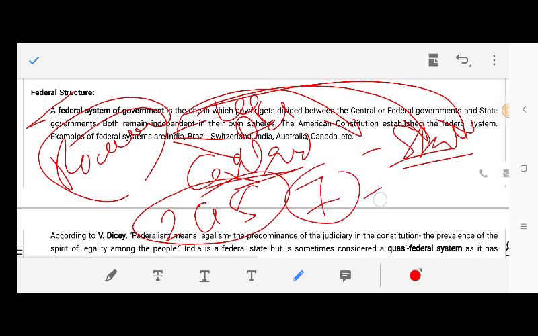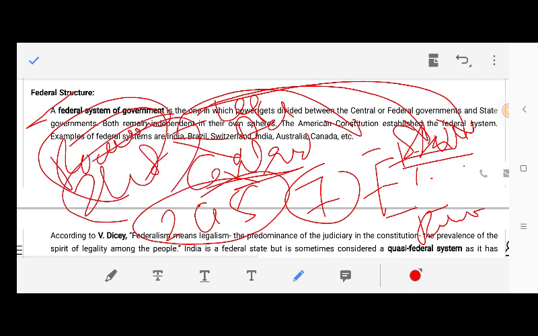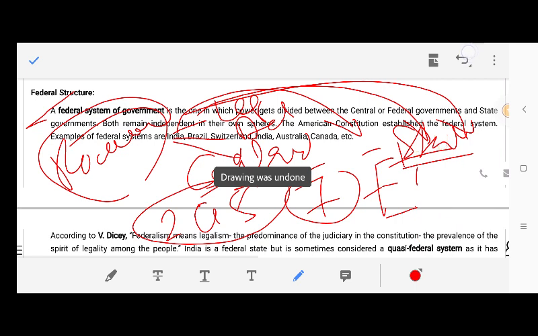In Schedule 7, there are three lists: List 1, Union list; List 2, State list; List 3, Concurrent list; and there is also a residuary list, Article 248. In every list certain subjects are mentioned, and only that government has power to make law in respect of the subjects mentioned in the particular list in Schedule 7 of the Constitution of India. So this is about the lists.